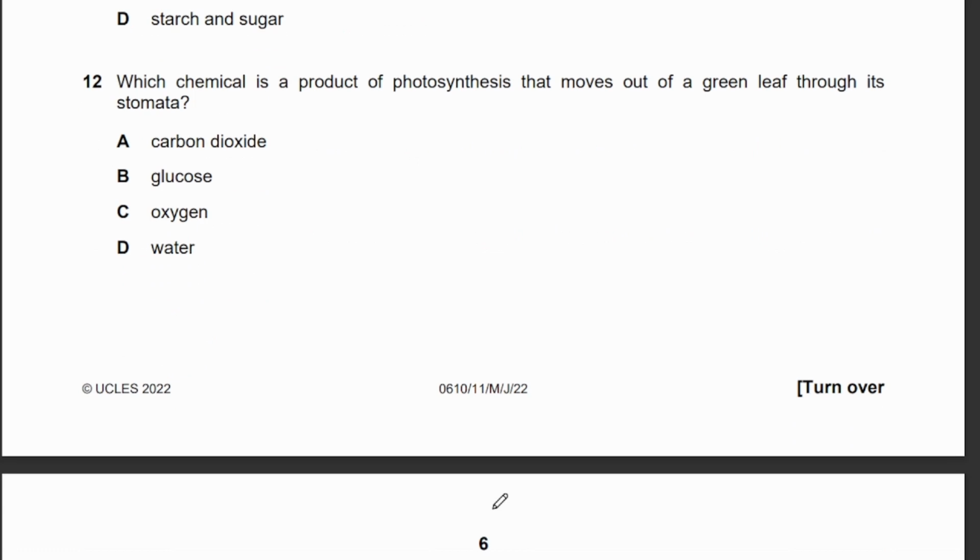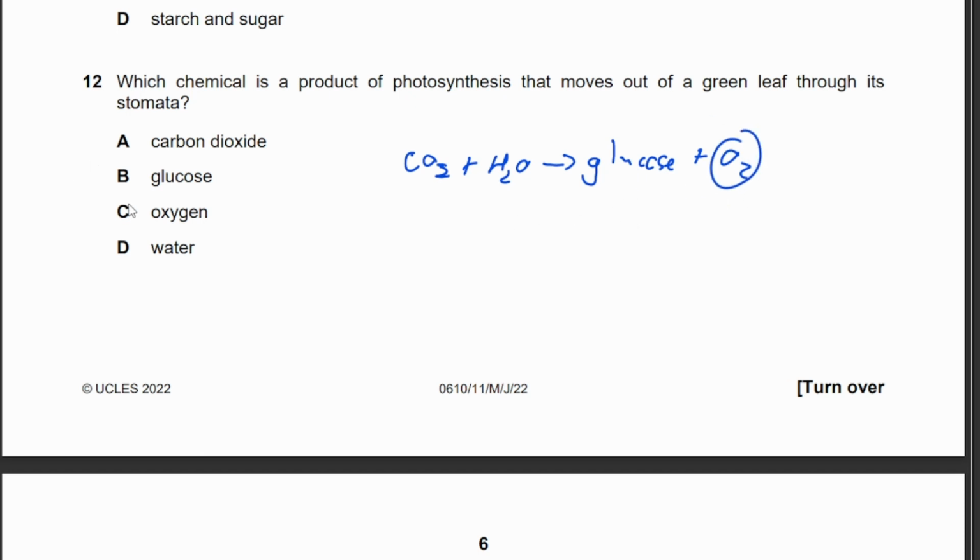Question 12. Which chemical is a product of photosynthesis that moves out of a green leaf through its stomata? So photosynthesis is carbon dioxide plus water gives glucose plus oxygen. So therefore the only product that's a gas would be oxygen. So therefore answer is C.